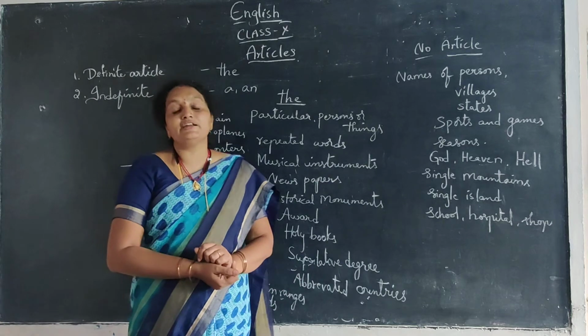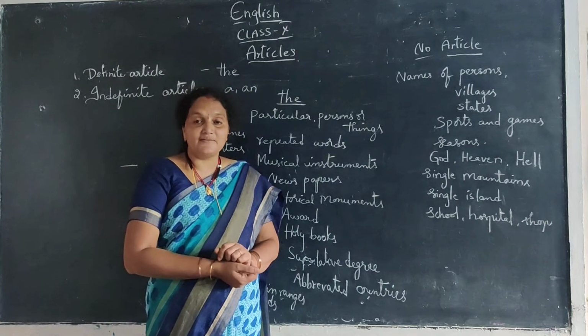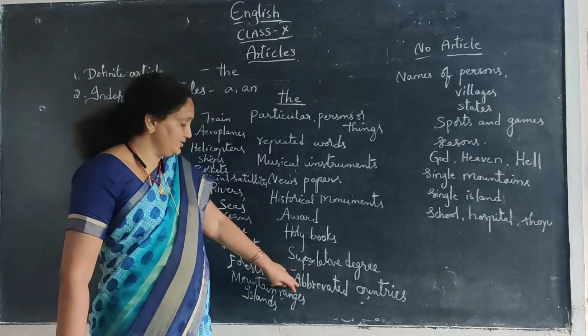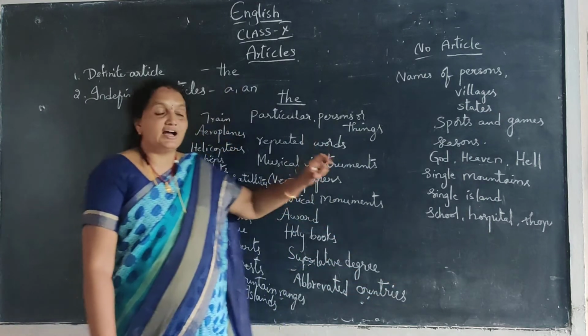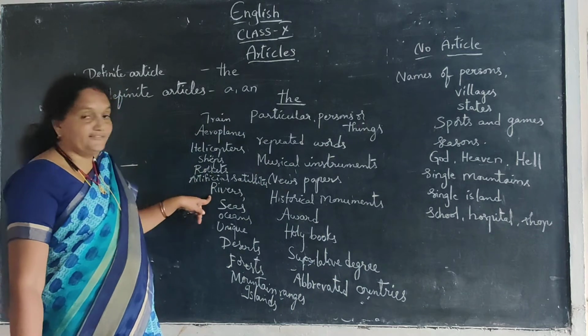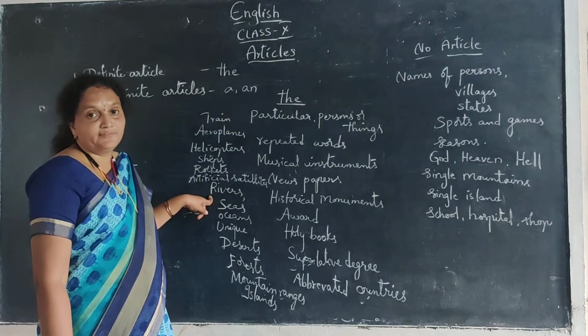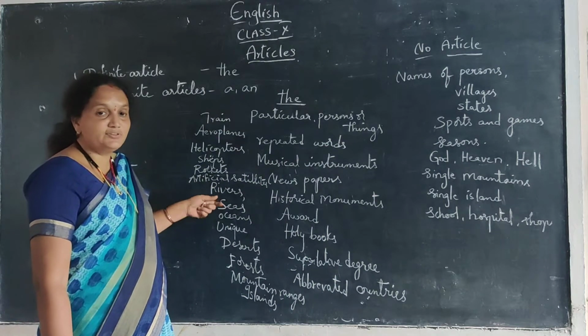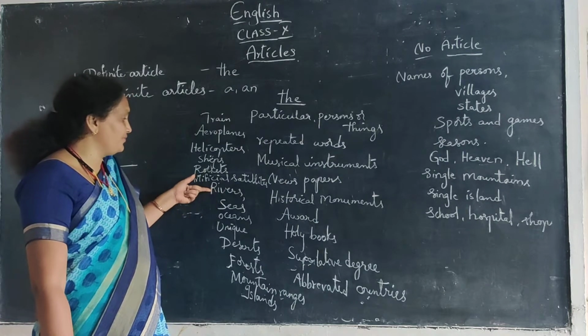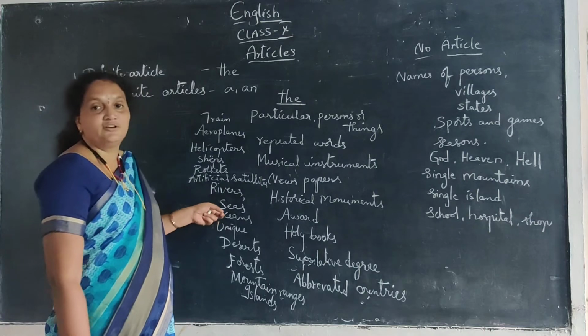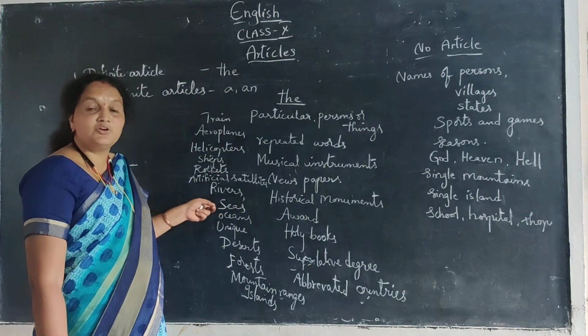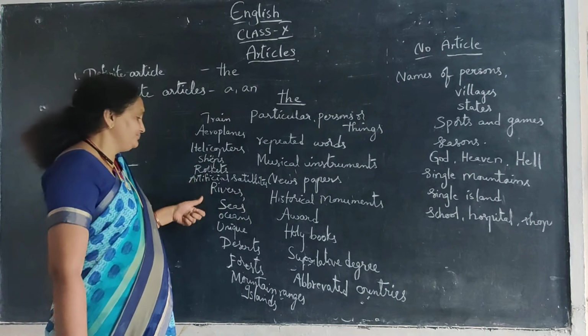Next, the abbreviated countries. The USA. The USSR. So in such a way, for the abbreviated countries also we have to use the. And next, rivers. The Krishna. The Ganga. So in such a way, before the rivers also we have to use the. Seas also. Seas, oceans. Before the seas and oceans also we have to use the.